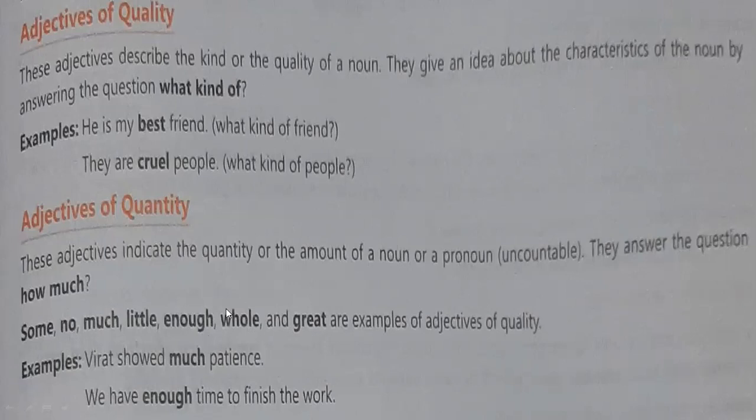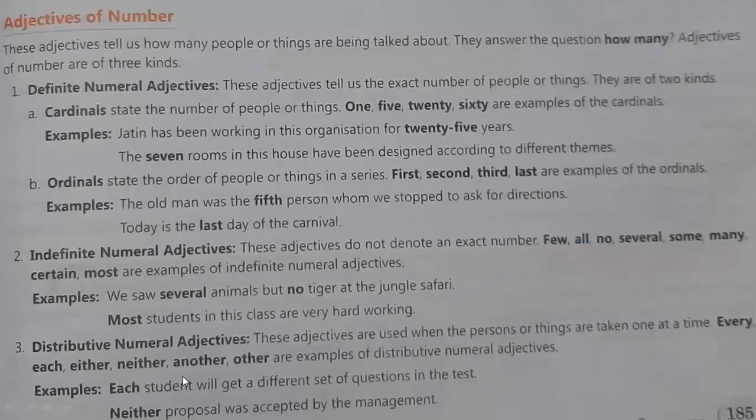So these are some examples which are showing you the quality of noun. So what is the quality? Like Virat showed much patience. So what is the quality? That he is showing much patience, much. So much is the quantity. How much? Much is the quantity here. Next, we have enough time to finish the work. Enough. So means to say enough. Enough is the quantity. How much time is there? Enough. Okay, how much patience is there? Much patience. So patience quantity is there, much. Time quantity is here, enough, right?